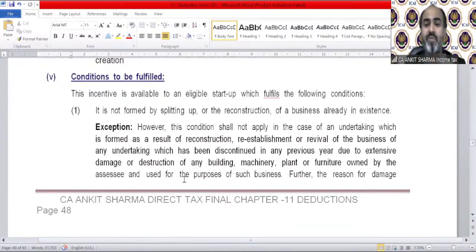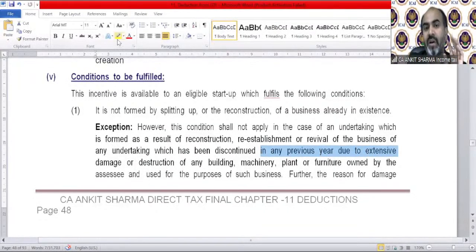There is some exception also. The exception is like section 33B, which we discussed in set-off. If any business has been destroyed due to any natural calamity, etc., and you have reestablished it within 3 years, then it will be eligible for this deduction if you are fulfilling the specified condition. However, this condition shall not apply in the case of an undertaking which is formed as a result of reconstruction, reestablishment, or revival of the business of any undertaking which has been discontinued in any previous year due to